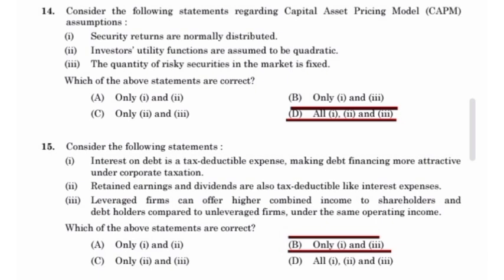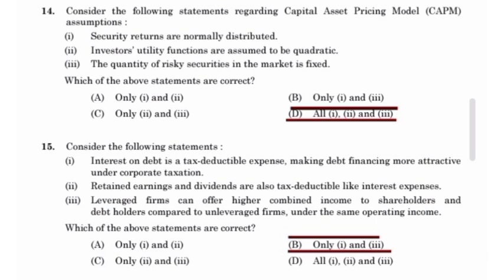Consider the following statement regarding capital asset pricing model assumptions. Security returns are normally distributed. Investors' utility functions are assumed to be quadratic. The quantity of risky securities in the market is fixed. Option D: all the assumptions are true.